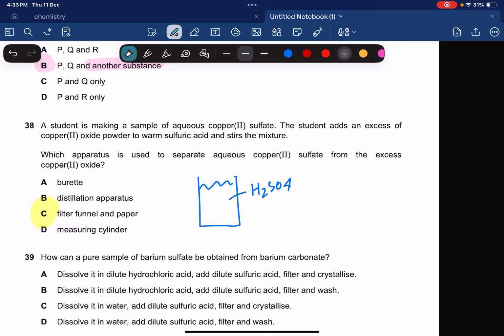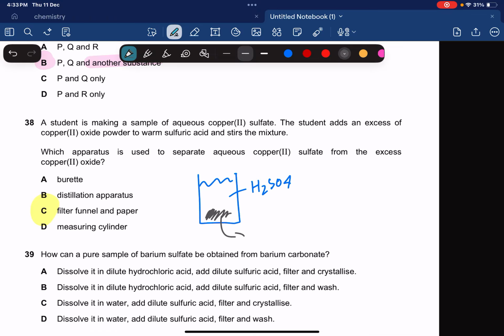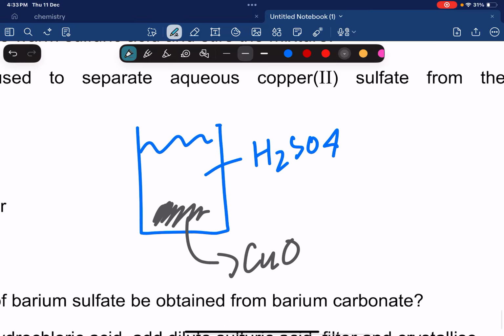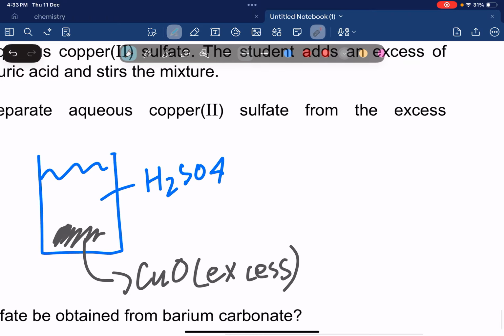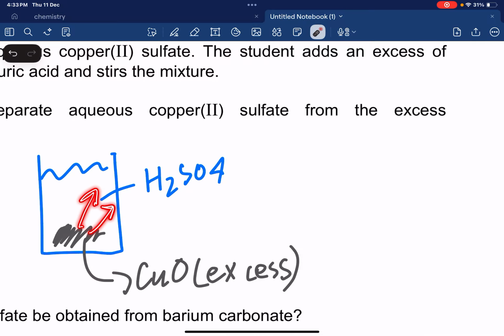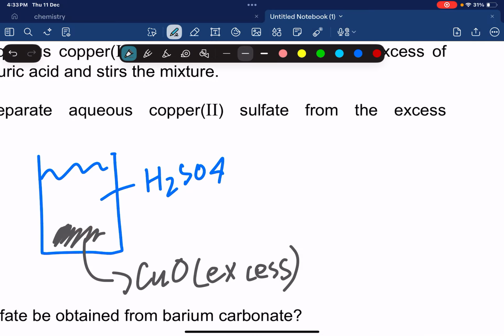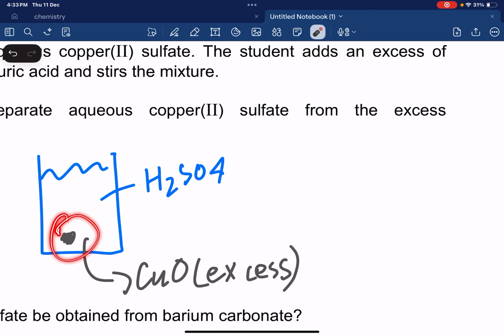We added some copper oxide to it, which was CuO. This was added in excess, so some of it reacted and some was left behind. Now this part that's left behind, we need to get rid of it.